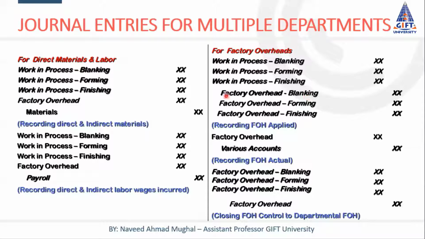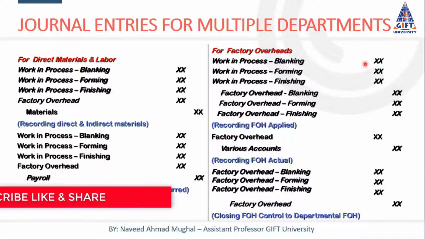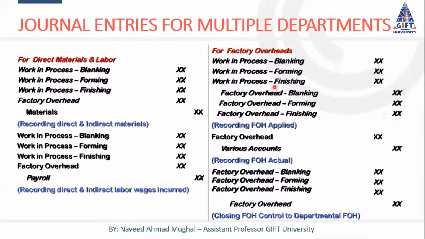And see this, when there is a departmental structure, every department has its own factory overhead account. So a work in process account will be there for every department, and a factory overhead account will also be there for every department. Work in process account is debited for every department, and the factory overhead account of every department is credited. In this way we can apply factory overhead.